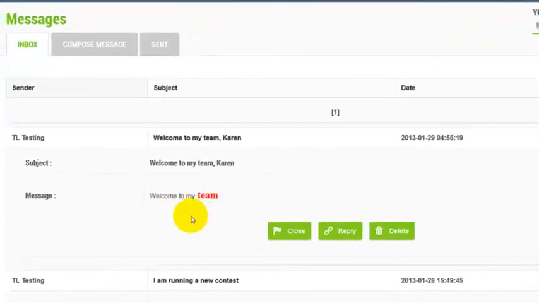Now keep in mind, what TL testing, who sent the message, could have done is put a link in there, maybe to his team training site if you have one, or a conference call that I'm having for our team, or a presentation conference call that we're going to have for our team, and so on and so forth. So this is just a dynamic way of being able to communicate with your personally enrolled and your enroller.